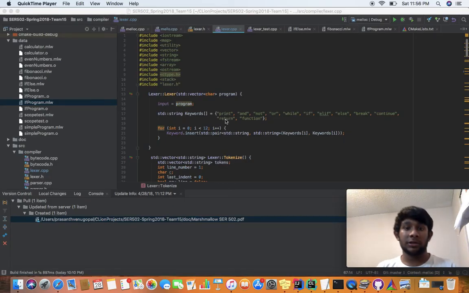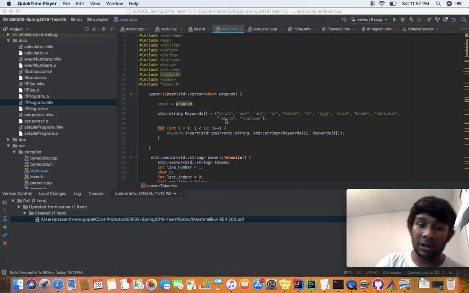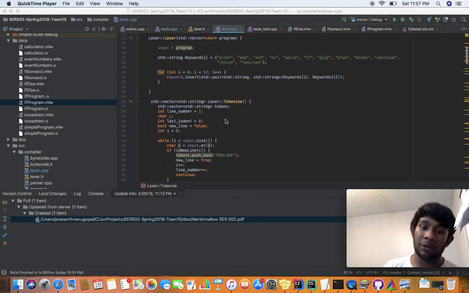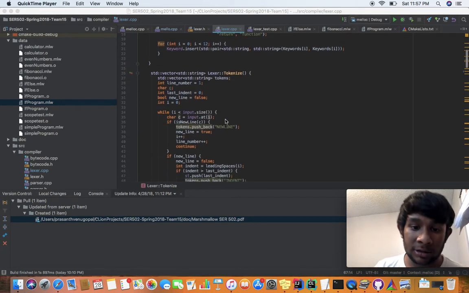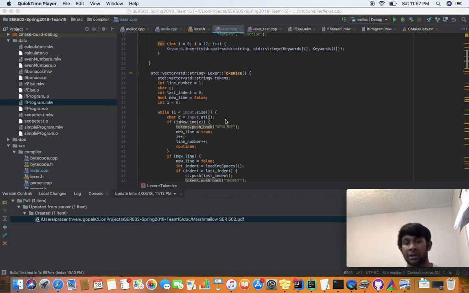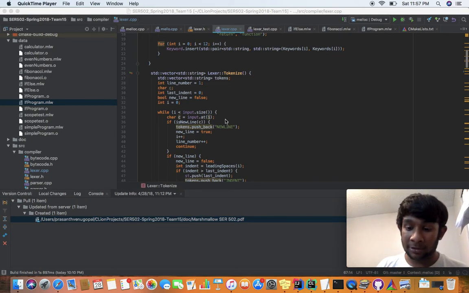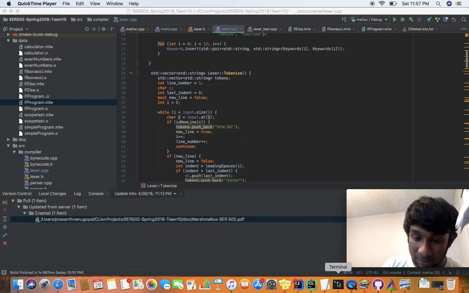And the code structure of the Lexer program. The input is a vector of characters. These are the list of keywords that we consider, and based on each character, we push our tokens. In the Lexer, we also check the number of indentations and ensure it is balanced. If you dedent more than how much you indented in a block structure, we throw an error. We'll show you a sample execution of a test Lexer.